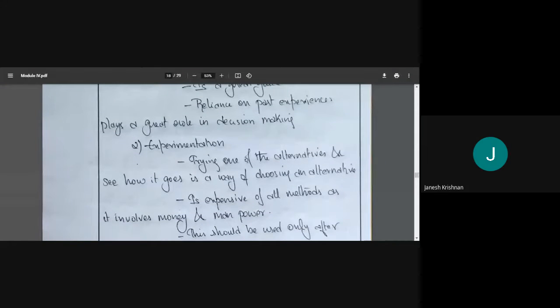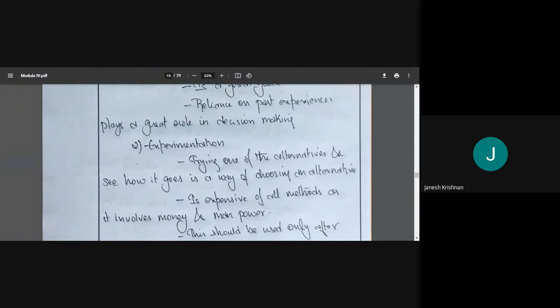And experimentation means trying one of the alternatives. We don't know what has been done, so we try one and see how it goes, as a way of choosing an alternative. Because it is expensive: if we try one and it fails, say we have 10 alternatives, we select one and try it out, we don't know whether it will succeed or not, and nine more are there.